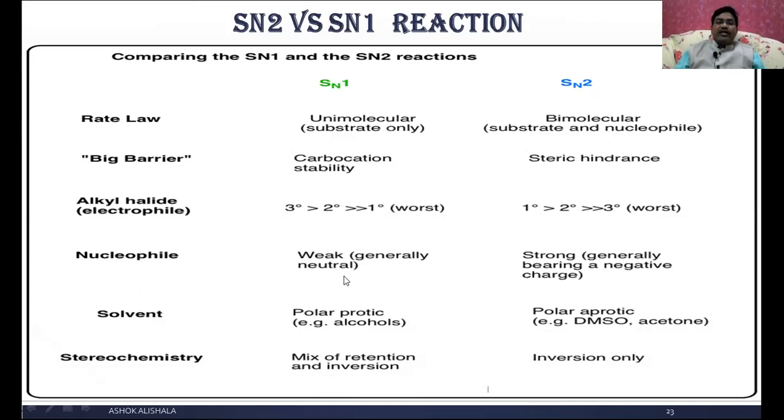Let us see the nucleophile. Here in SN1 it is a weak nucleophile, generally neutral in nature, whereas in SN2 it is a strong nucleophile, generally negatively charged. Solvents: we use polar protic solvents like alcohol in SN1, whereas in SN2 polar aprotic solvents, which neither donate nor accept a proton, like dimethyl sulfoxide and acetone, etc. As for stereochemistry, in the SN1 reaction a mixture of retention and inversion takes place, that is called a racemic mixture, whereas in SN2 only one compound is formed, the inversion of the original compound, that is called Walden inversion.